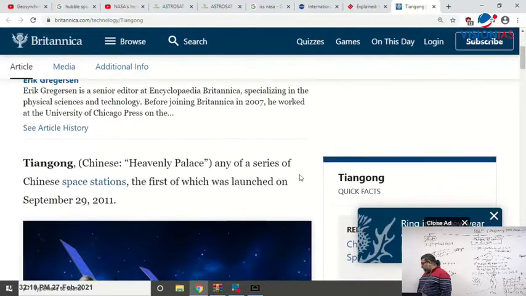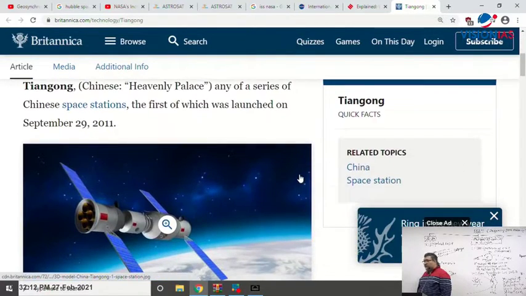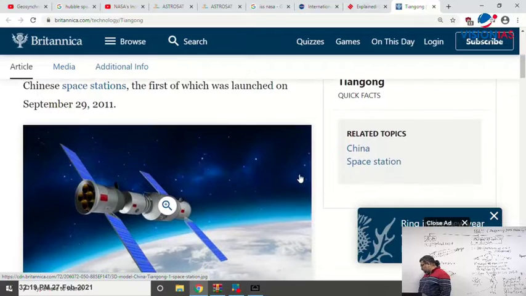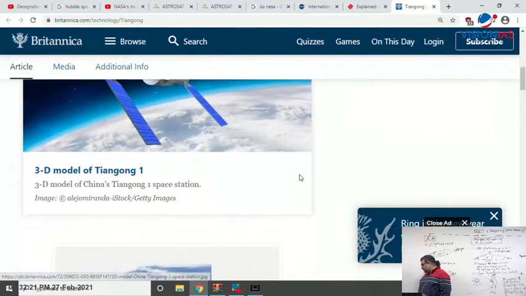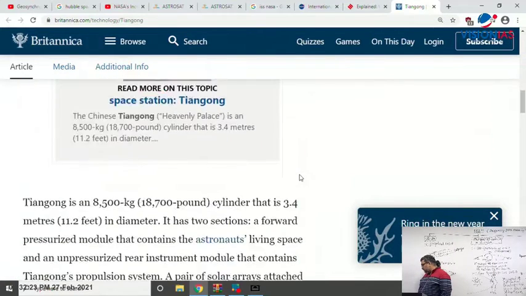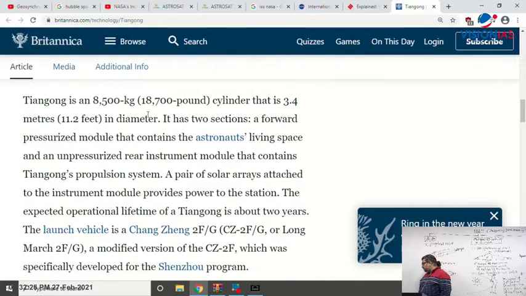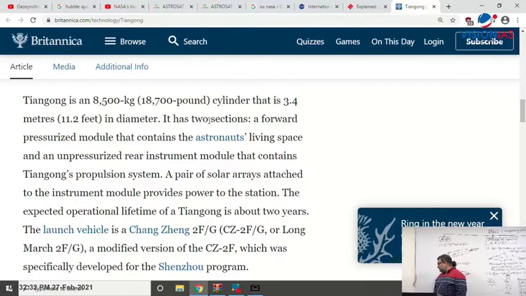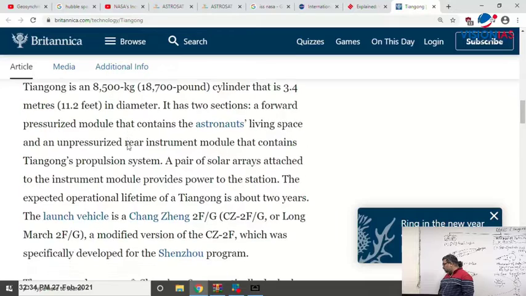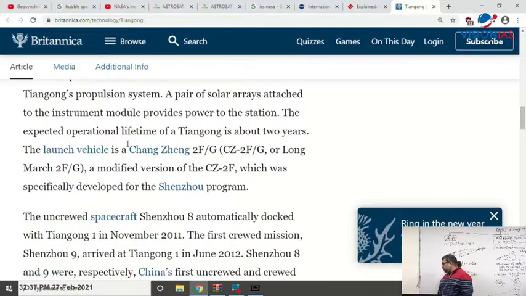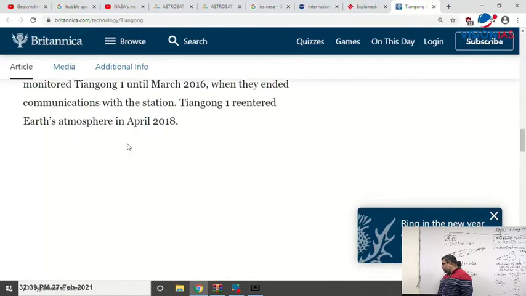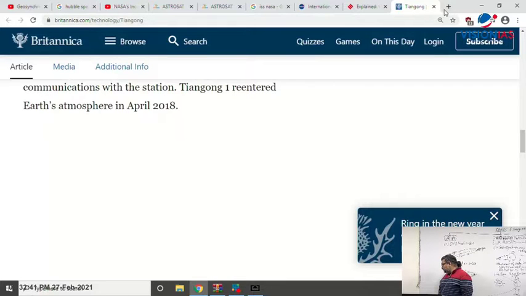It was asked in the mains exam what is the value, what is the importance of having a space station for India. Our neighbor is developing this one, and that can be perceived as a threat for India. So now see, Tiangong is an 8,500 kilogram or 18,700 pound cylinder that is 3.4 meters in diameter. It has two sections, a forward pressurized section and so on. You don't have to go into too much technical detail, but we have to know that they have been developing that.